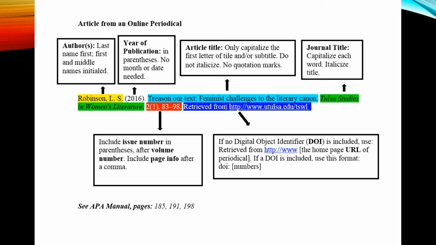So you would put retrieved from, and then you would include the URL home address. If it has a DOI, which is a digital object identifier, you would include that instead of the URL. And for more information, you can see pages 185, 191, and 198.